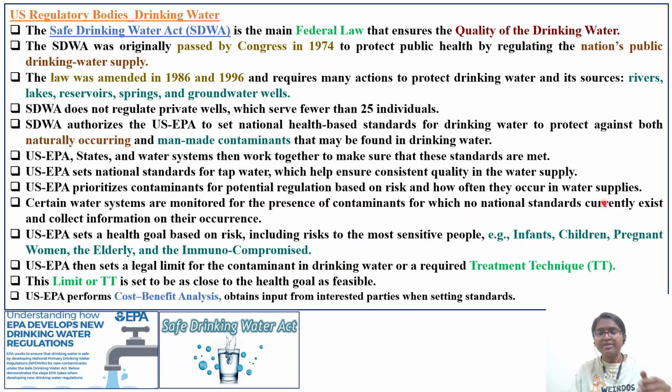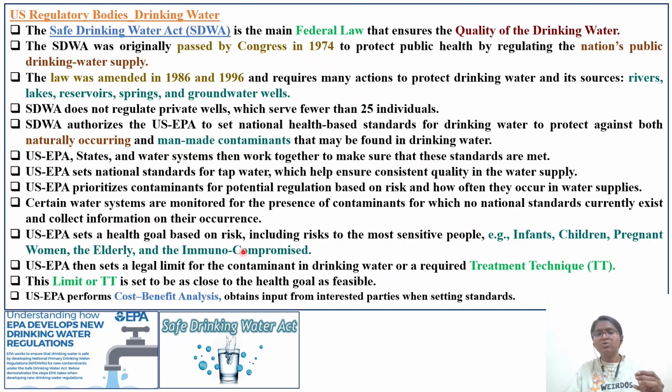Is it a frequent exposure or only a seasonal exposure? They need to check that. Certain water systems are monitored for the presence of contaminants for which no national standard currently exists, and information on their occurrence is collected. So even if a chemical is not listed among the potentially suspected chemicals, it also needs to be monitored.